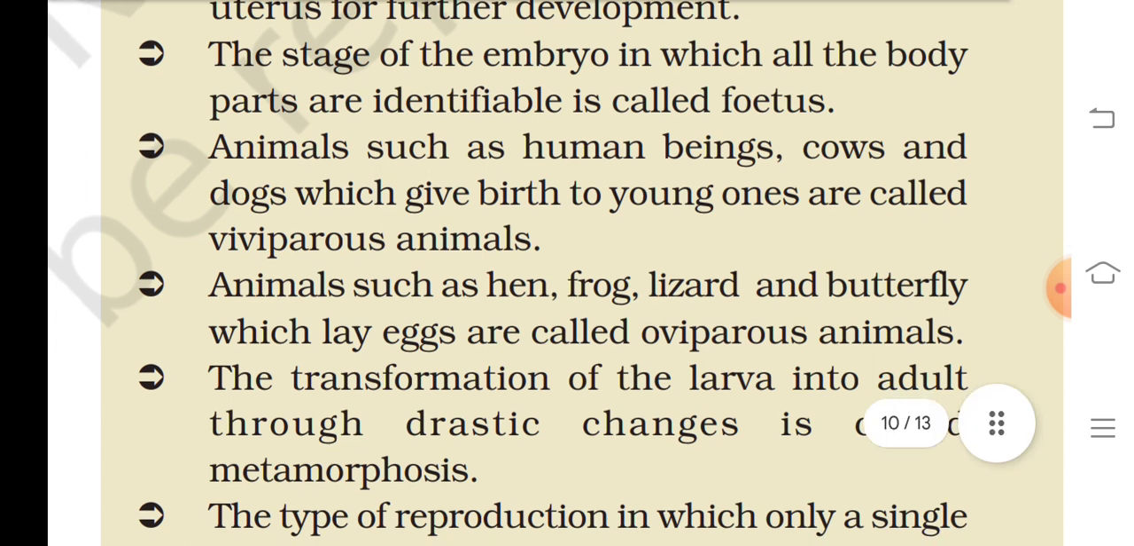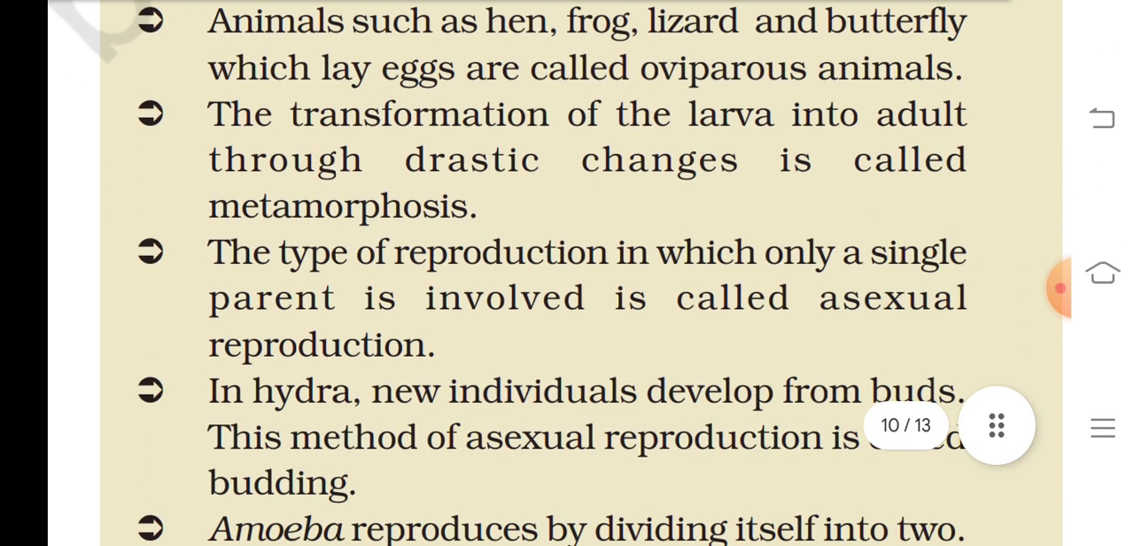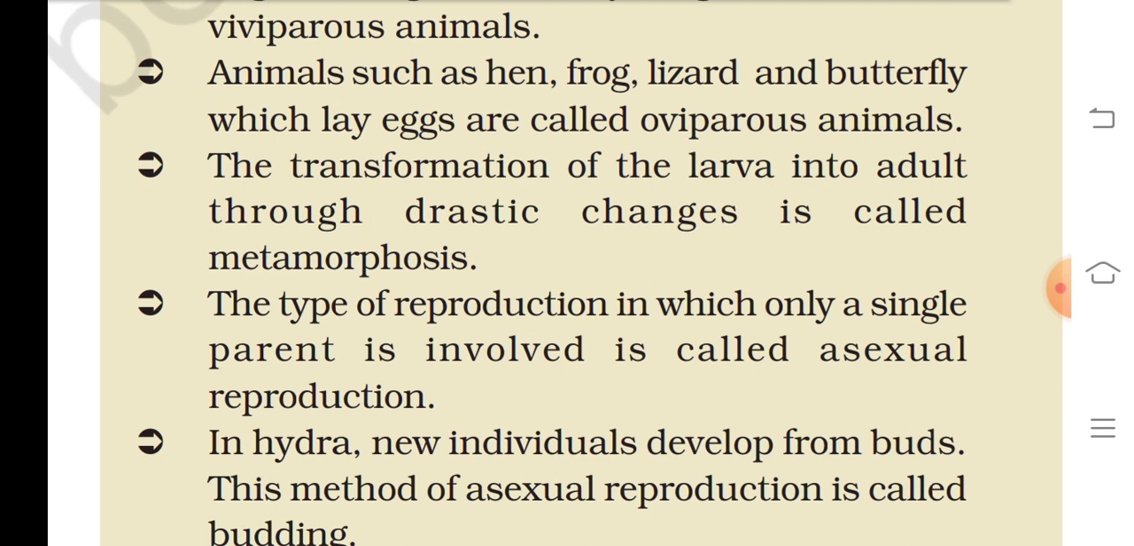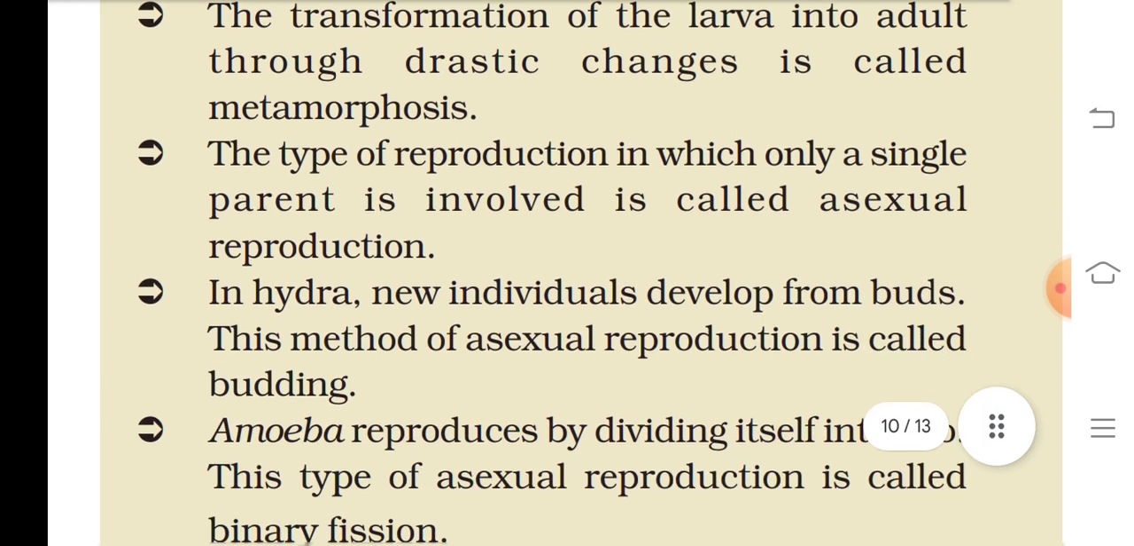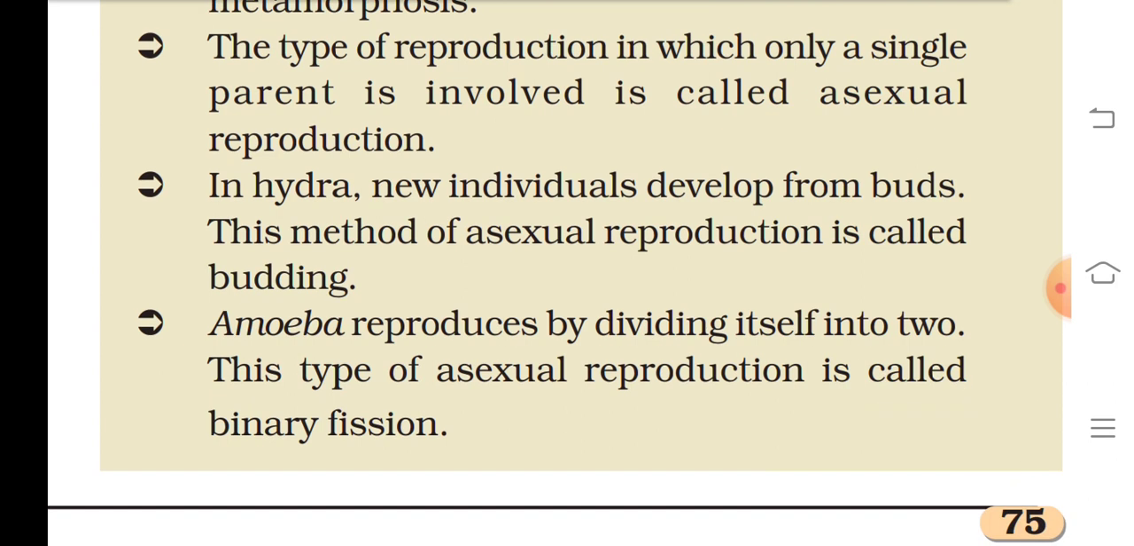Animals such as human beings, cows, and dogs, which give birth to young ones, are called viviparous animals. Animals such as hens, frogs, lizards, and butterflies, which lay eggs, are called oviparous animals. The transformation of a larva into an adult through drastic changes is called metamorphosis. The type of reproduction in which only a single parent is involved is called asexual reproduction.